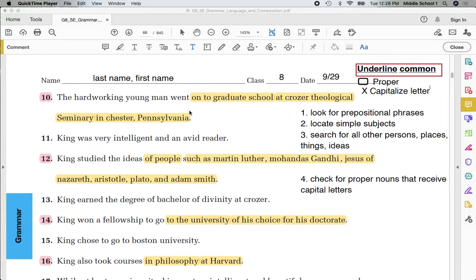Today, I've highlighted for you all the prepositional phrases, and again, I firmly believe that if you identify your prepositional phrases, your life is going to be easier insofar as being able to identify the different parts inside the sentence.